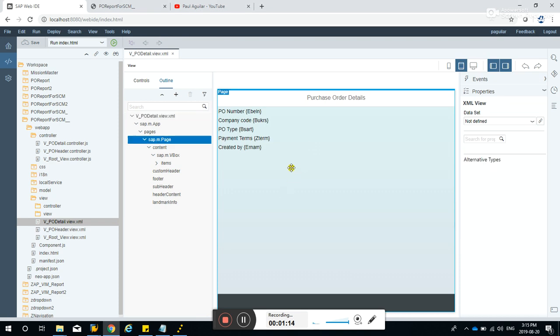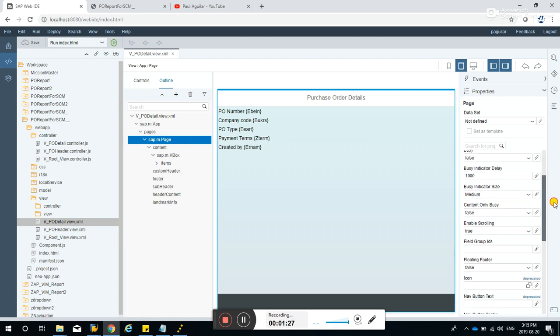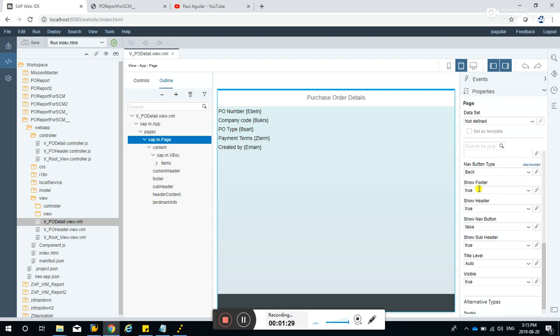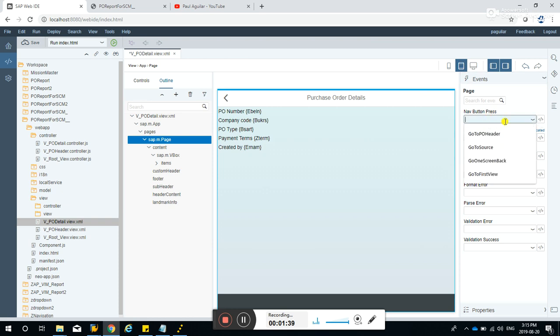We'll be adding a navigation arrow, a left arrow over here. So how do we do that? Click this one or go to outline and hit sap.m.page and go to the bottom. You will see show navigation button. Hit that to set it to true, and go to events and navigation press.